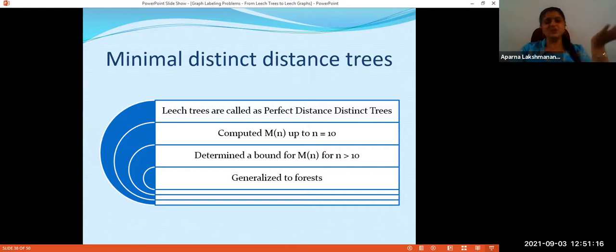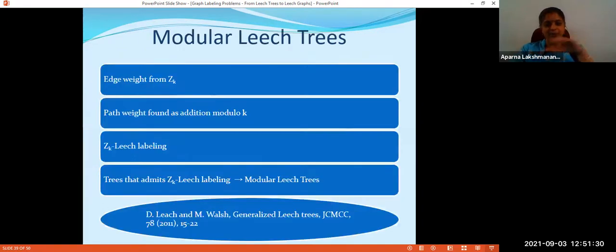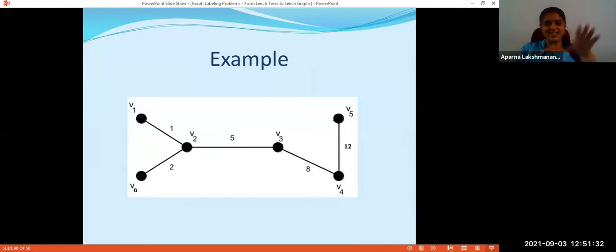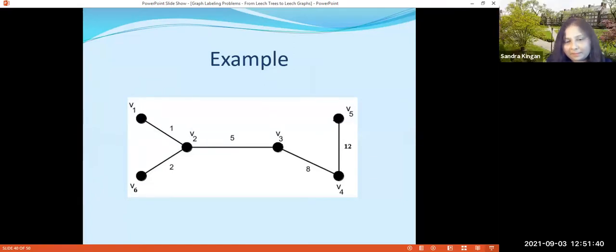That is, leech trees are named as perfect distance distinct trees. And they have computed M of n up to n equal to 10 and determined a bound for n greater than that. And they have generalized the concept to forests also. Here you have an example of a graph which is not a leech graph, but is a minimal distinct distance tree.